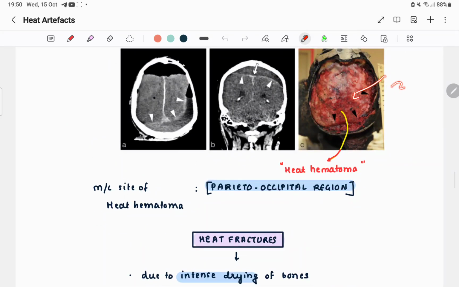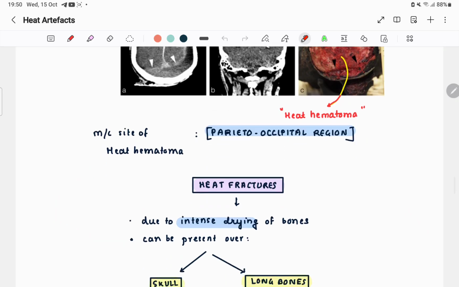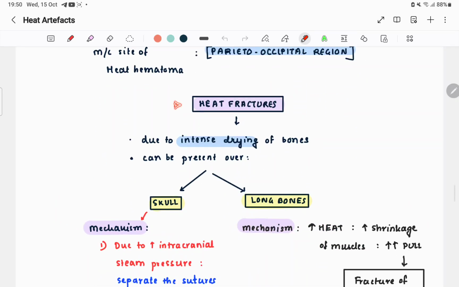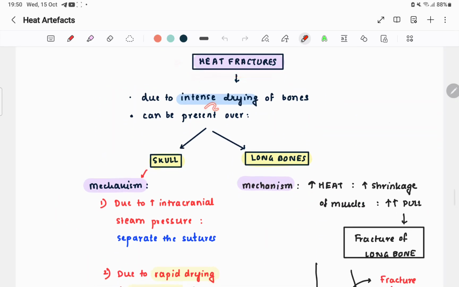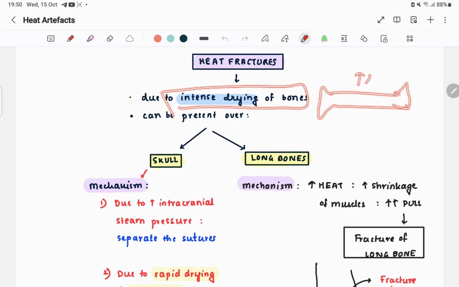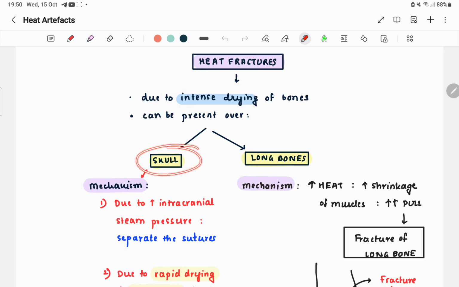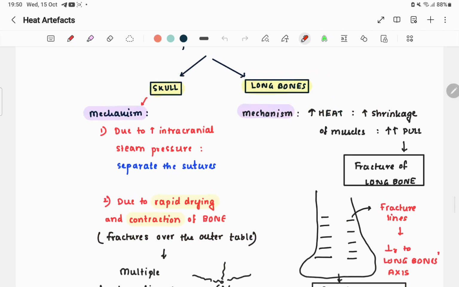This is a heat hematoma in the parieto-occipital region. You can see here. Look at this. This is a heat hematoma. Most common site is the parieto-occipital region. Last artifact is heat fracture. Due to intense drying of bones, these bones are exposed to intense heat, and there are fracture lines present over the bones. It can be present over the skull or over long bones.